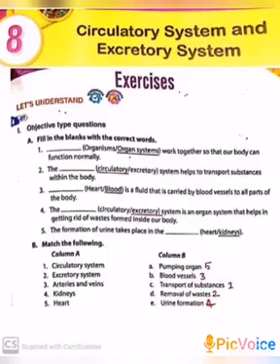In previous class we learnt 8th lesson circulatory system and excretory system. Today we are going to write the book exercise. First, objective type questions. A. Fill in the blanks with the correct words.